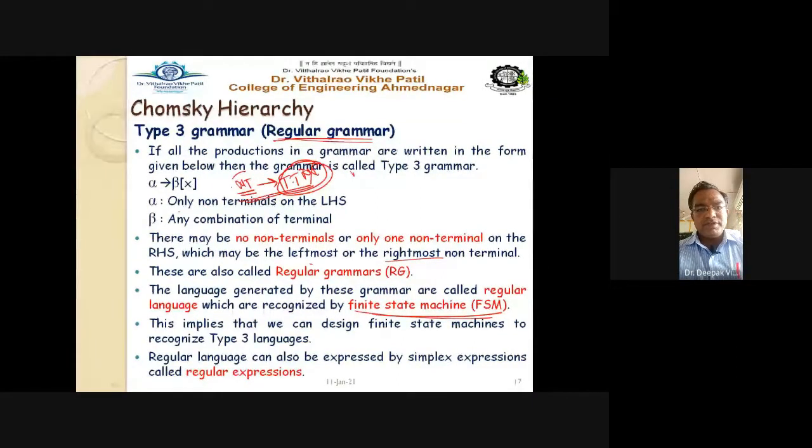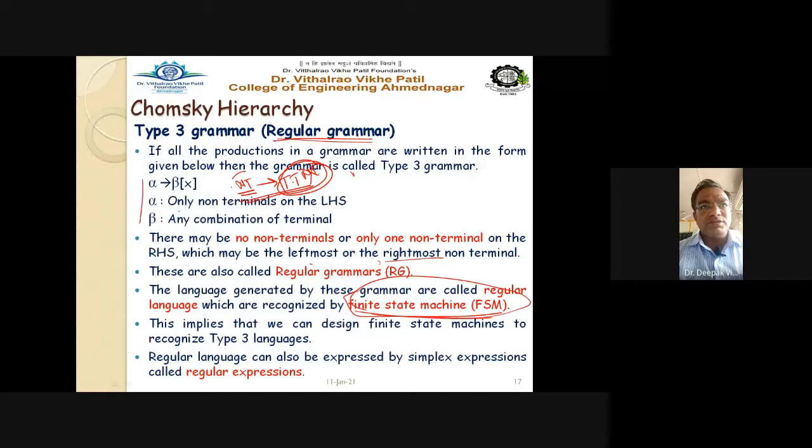This is the case in our type 3 grammar. It is also called the regular grammar. Languages given by the regular grammar are called the regular language, right? And the machines which can recognize this language or grammar are called the finite state machine.